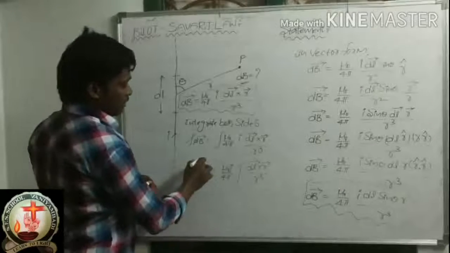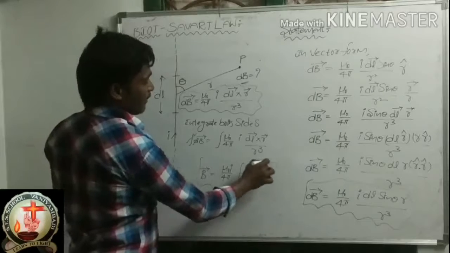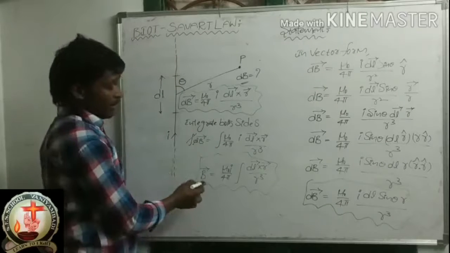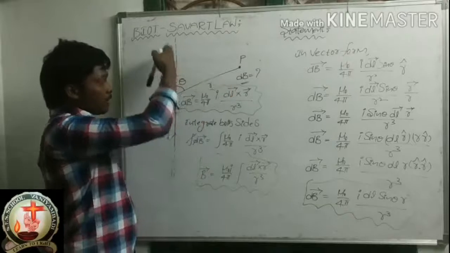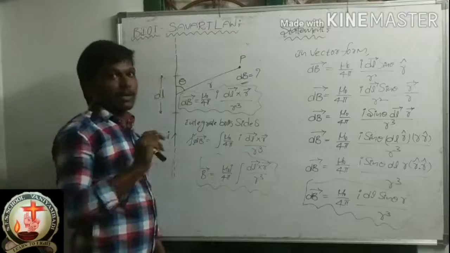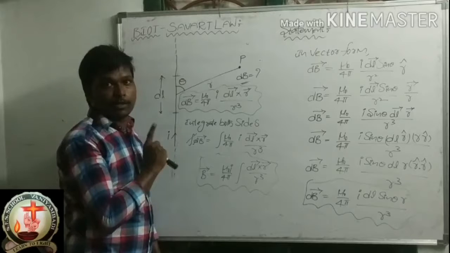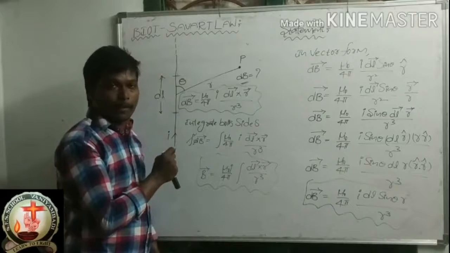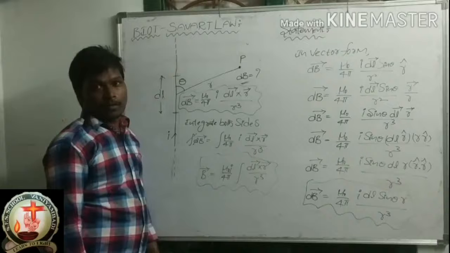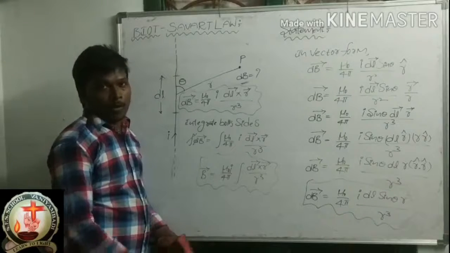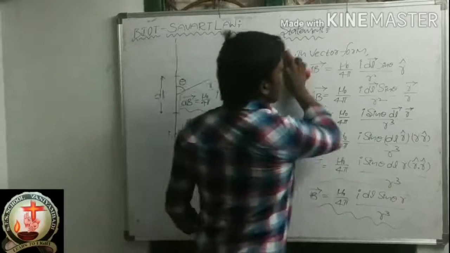This is the expression of the magnetic field at point P. This is the expression of the magnetic field B bar at point P of the total electrical wire. Okay, this is the final expression of the magnetic field at point P. Remember this. Okay, now I would like to take some cases.